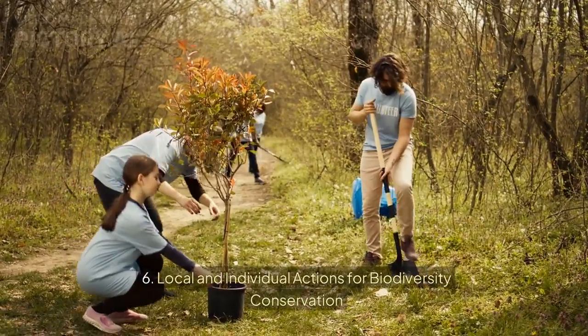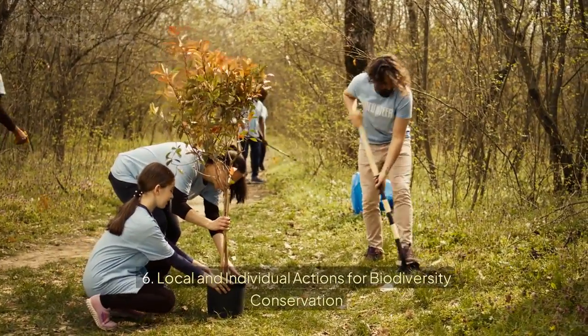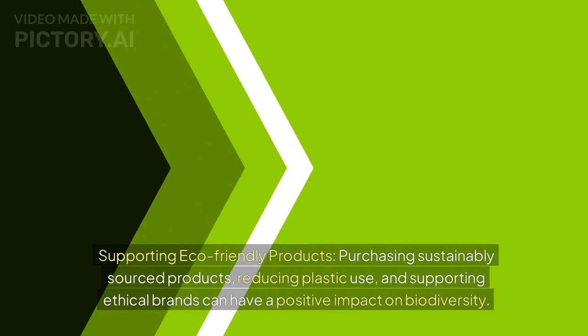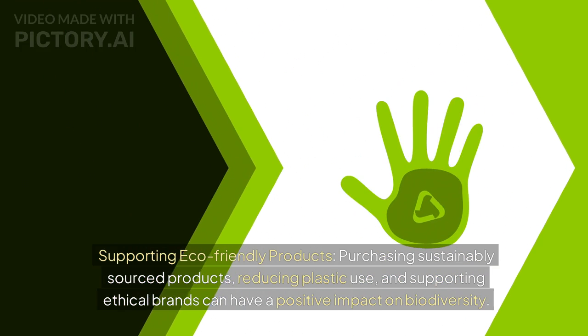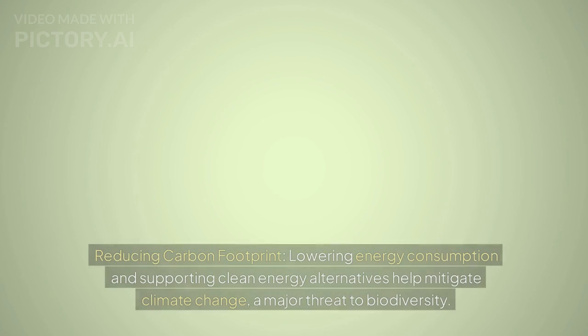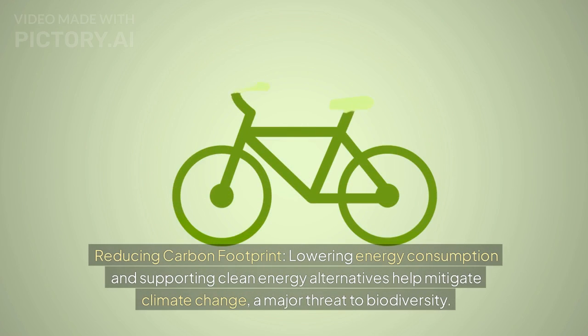6. Local and individual actions for biodiversity conservation. Supporting eco-friendly products: purchasing sustainably sourced products, reducing plastic use, and supporting ethical brands can have a positive impact on biodiversity. Reducing carbon footprint: lowering energy consumption and supporting clean energy alternatives help mitigate climate change, a major threat to biodiversity.